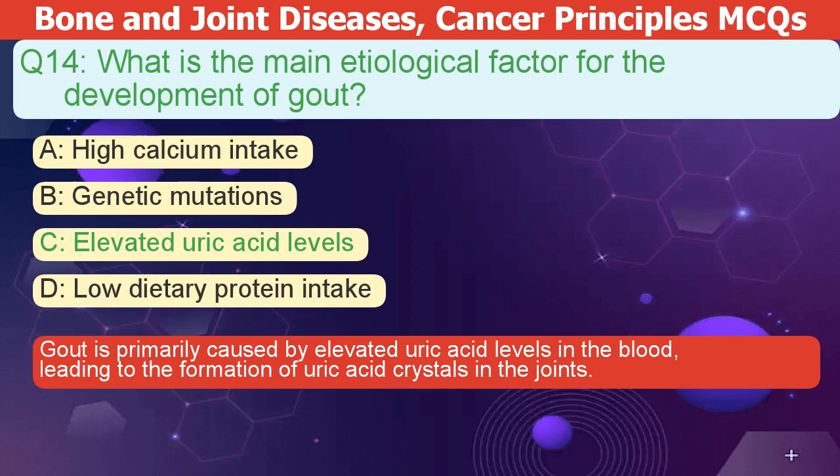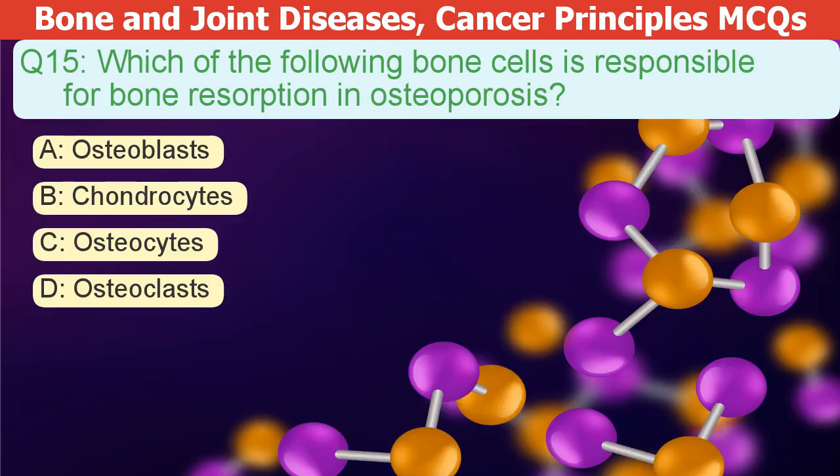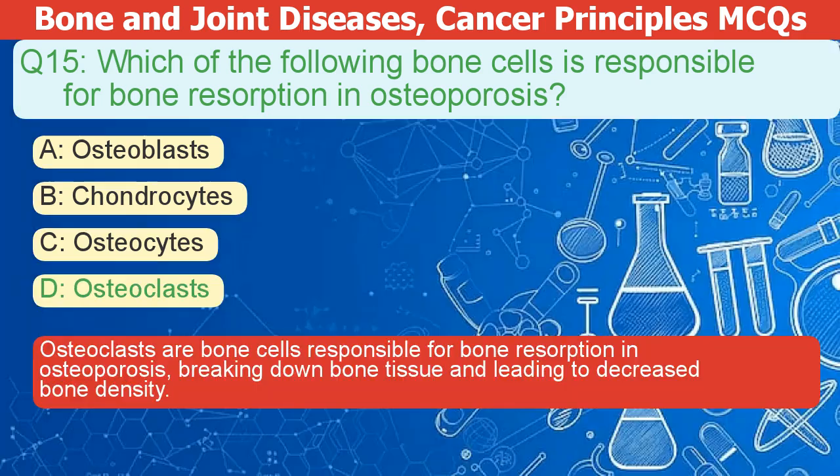Which of the following bone cells is responsible for bone resorption in osteoporosis? A. Osteoblasts. B. Chondrocytes. C. Osteocytes. D. Osteoclasts. The correct answer is D. Osteoclasts are bone cells responsible for bone resorption in osteoporosis, breaking down bone tissue and leading to decreased bone density.